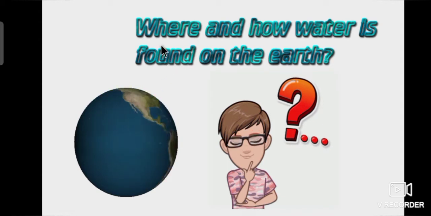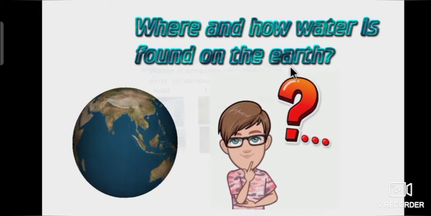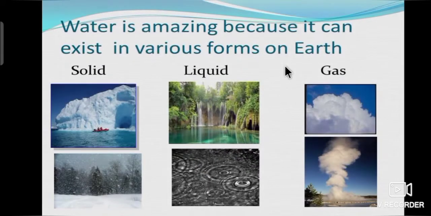Students, tell me where and how water is found on the earth. Water is available in nature in solid, liquid and vapor forms. So water is amazing because it can exist in various forms on earth, that is solid, liquid and gas.